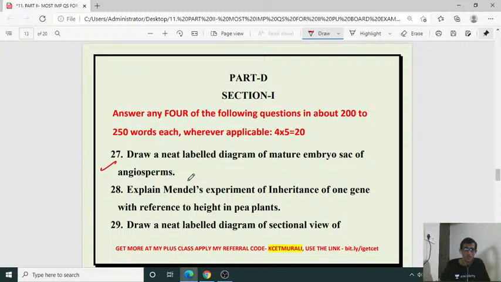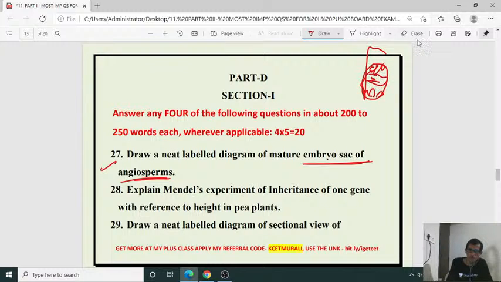Then coming to the point here: draw a neat labeled diagram of a mature embryo sac of an angiosperm. Mature embryo sac of angiosperm, what is that? It is the 7-celled, 8-nucleate structure, isn't it? Antipodal cells, egg cell, synergids, and central cell with the polar nuclei. All those things should be there at the proper level. We will discuss our diagram-based questions, of course, in the next class separately.